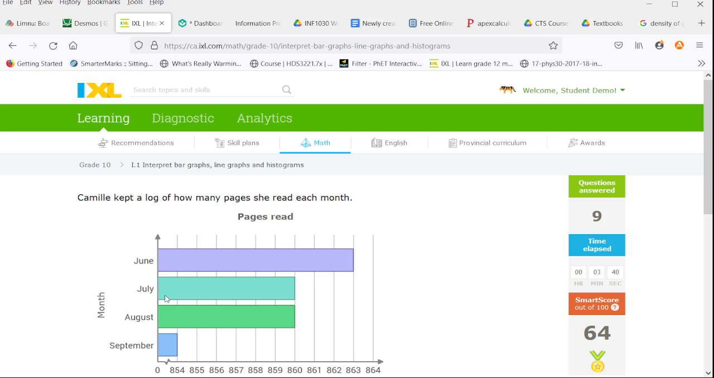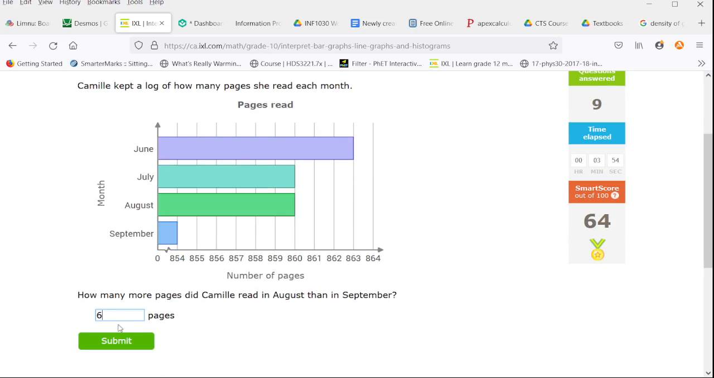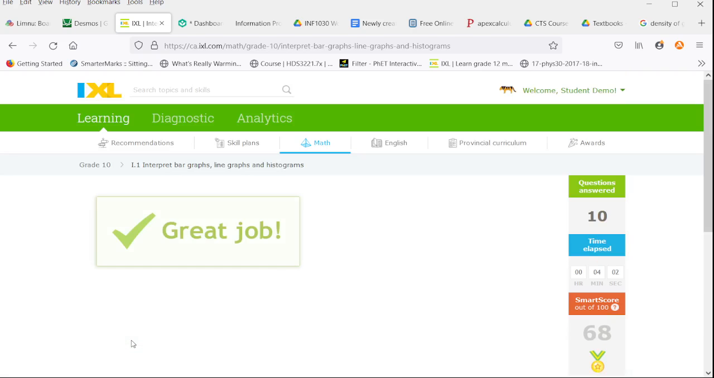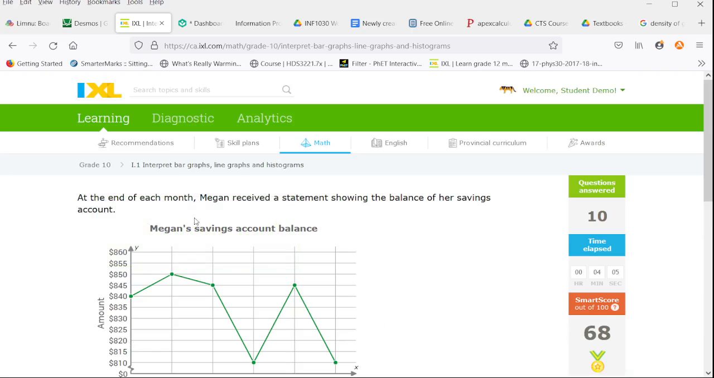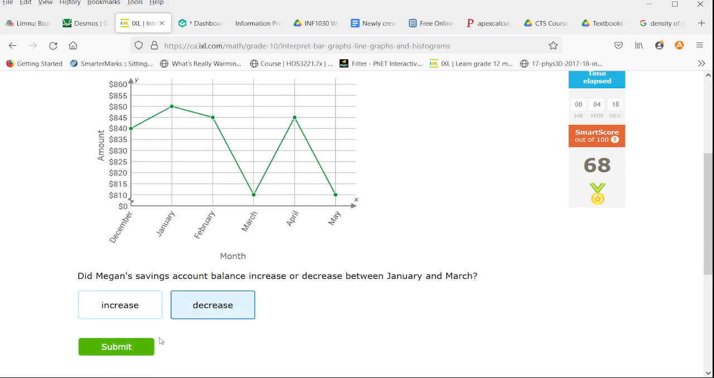Camille kept a log of how many pages she read each month. How many more pages did Camille read in August than in September? So August is up to 860, September is 854, so that's a 6-page difference. This little squiggle here is if you must include the 0. That's not always necessary. At the end of each month, Megan received a statement showing the balance of her savings account. Did Megan's savings account balance increase or decrease between January and March? Well, January was 850, March it was 810, so it's decreased.